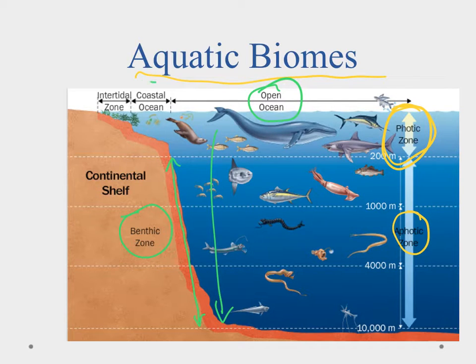We'll have our coastal zone, which is going to be over the continental shelf. And then ultimately we have the intertidal, which is the area between low tide and high tide, and maybe extends out a little bit beyond that. But that's what we're talking about. So we can define it by where the bottom is and how deep the water is, but also by how much light it gets, or if it gets light at all.